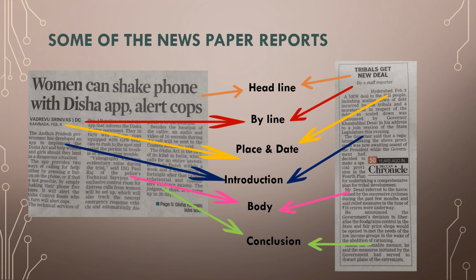In one article, the name of the person is given, and in another article, it is written as staff reporter. The place and date of one article is Kakinada, February 8th, and in the other article, Hyderabad, February 8th. The introduction becomes the first paragraph and the body becomes the next paragraph where complete details are given, then the conclusion follows.